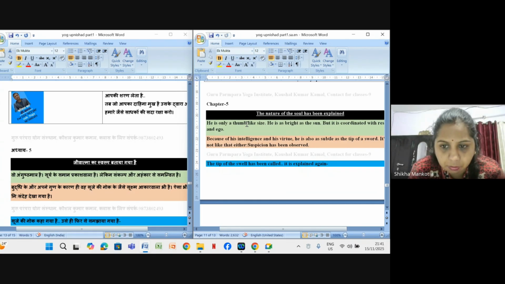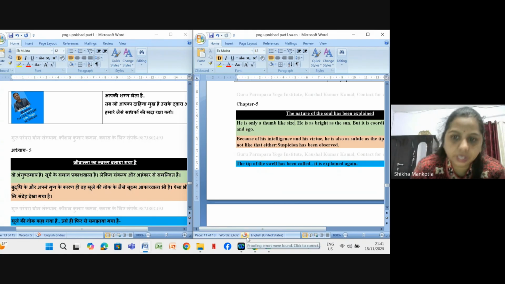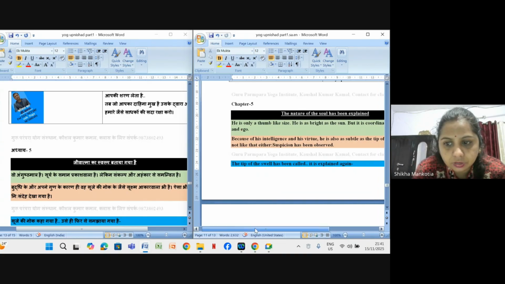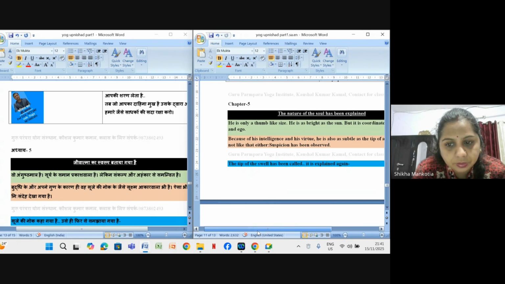Here they are explaining about the soul, the nature of the soul, but it is coordinated with resolve and ego, right? Here resolve means sankalp. So because of his intelligence and his virtue, he is also as subtle as the tip of the sword. It is explained again.